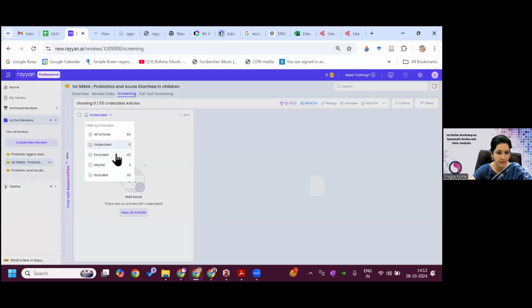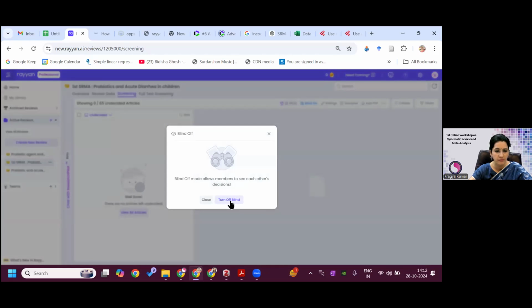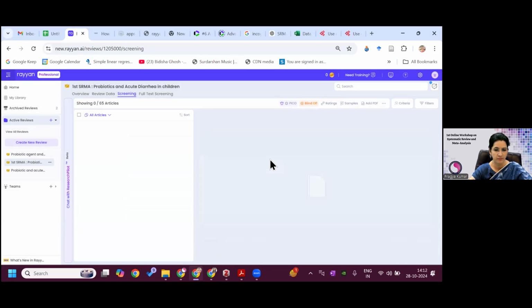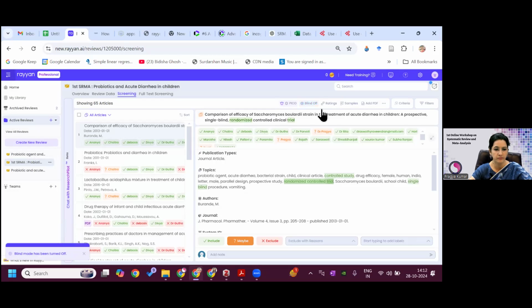So if I see undecided, now I have turned this blinding off. So now you can see, and it takes some time. So you can see each and every article.